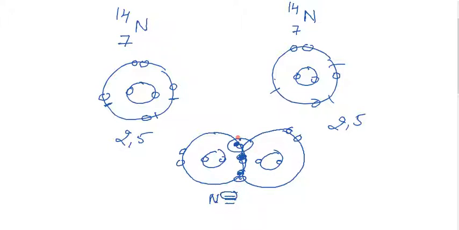Here there are 3 bonds, 3 pairs, so it is considered a triple bond between the 2 nitrogen atoms.